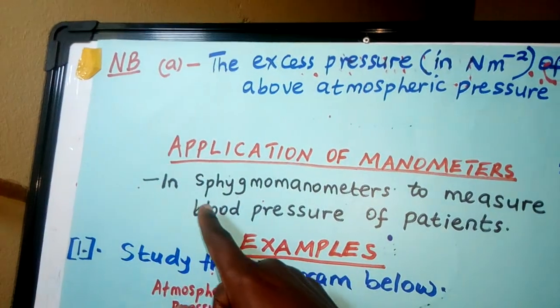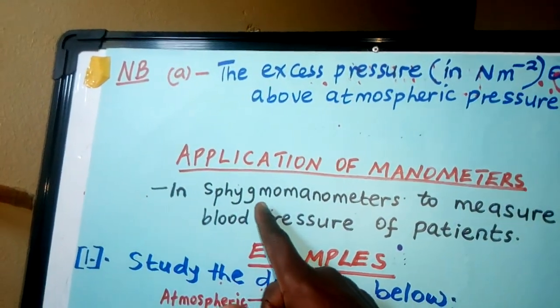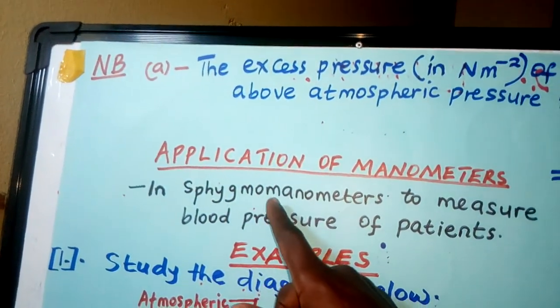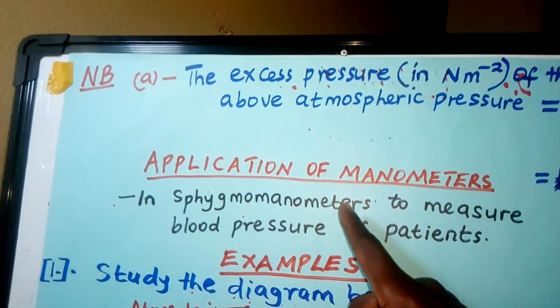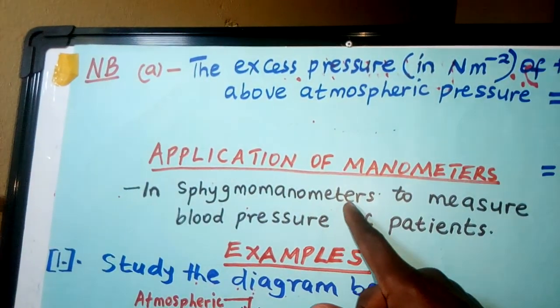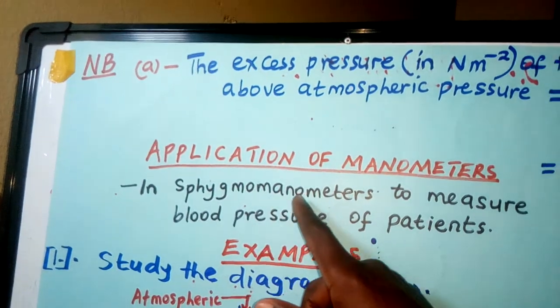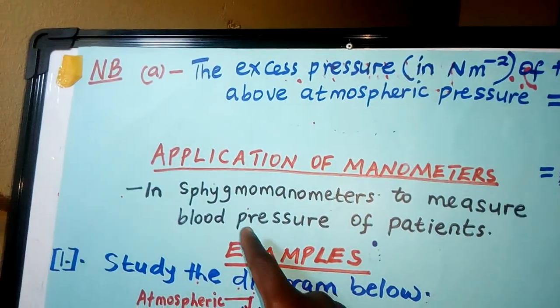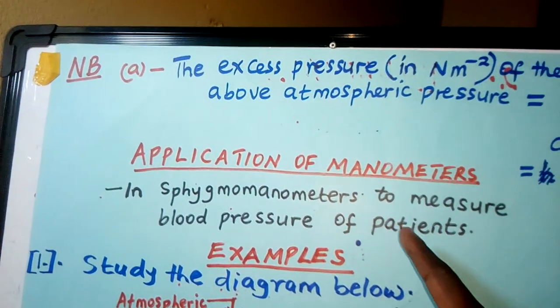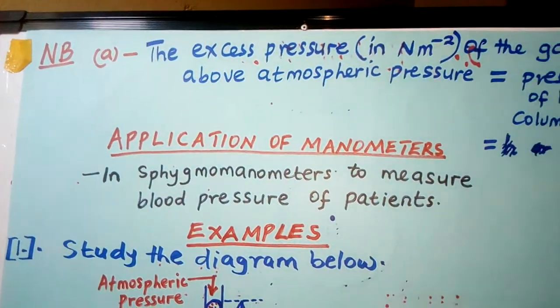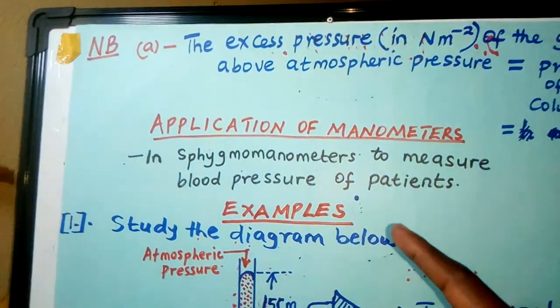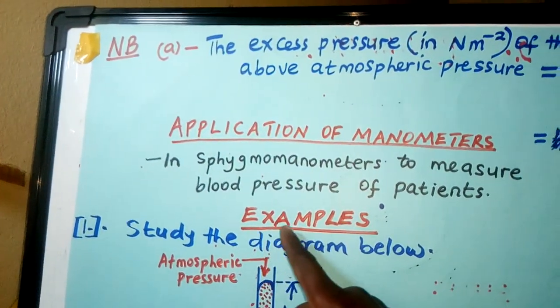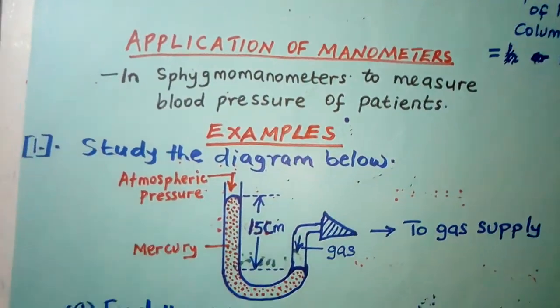There is a machine which is called a sphygmomanometer. As you can see, the word manometer is there. This machine is used by doctors to measure patients' blood pressure. So manometers are used in that instrument. Now let's look at some questions related to manometers.